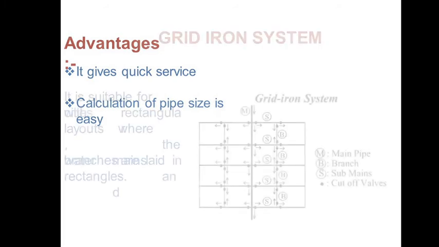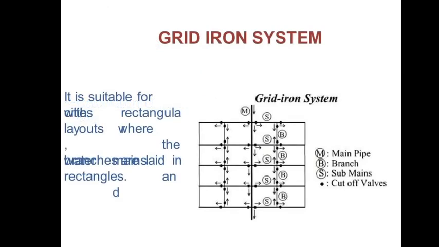The next method is the grid iron system. This is a method which is useful for a settlement which has a rectangular layout. In this system, the water mains and the branches are laid in the same rectangular manner, and this is an improved system of distribution as there are no dead ends, and so no chance of stagnation of water, and all the ends are connected to the mains.